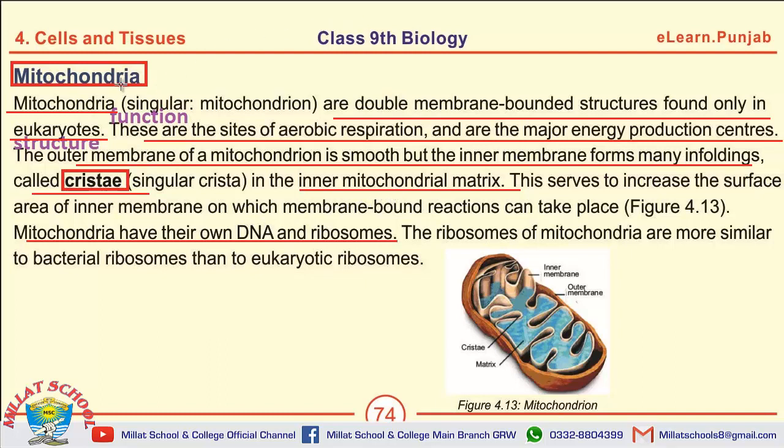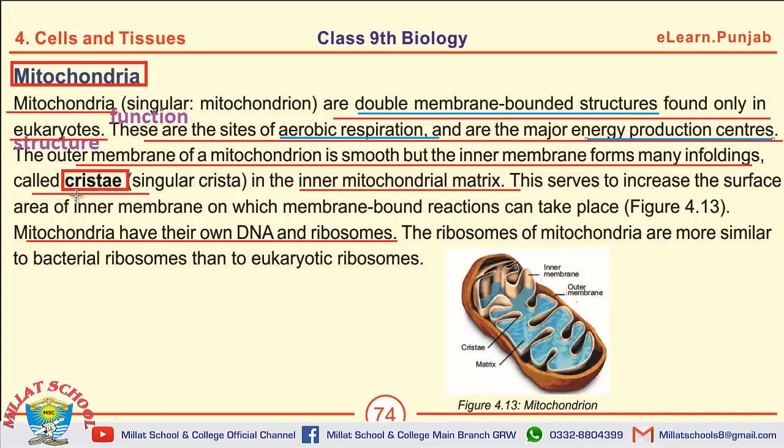The MCQs on mitochondria may be, the first one is from the definition of mitochondria, that they are double membrane bounded structures. Mitochondria are the sites of aerobic respiration. Energy is produced in mitochondria.